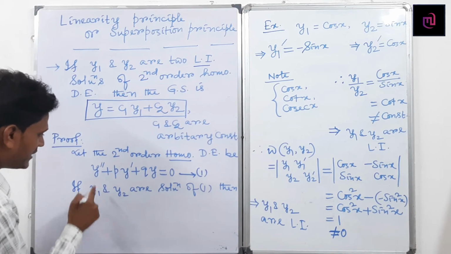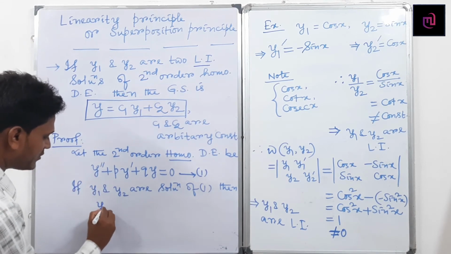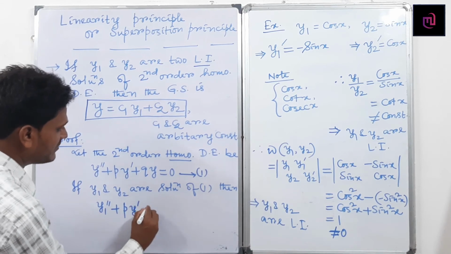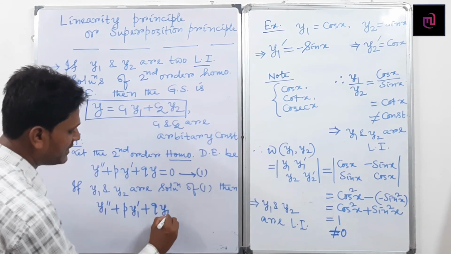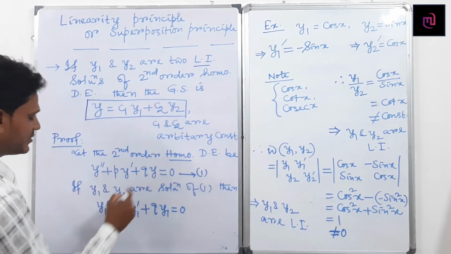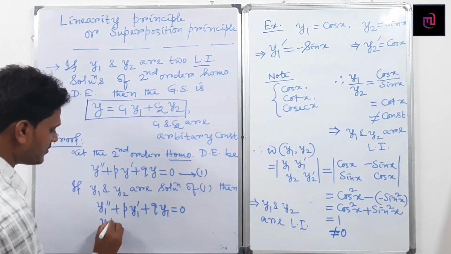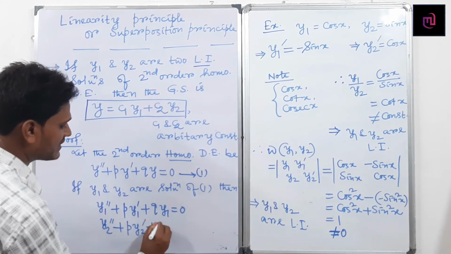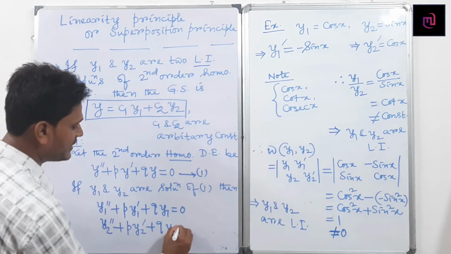So y1 double dash plus p into y1 dash plus q into y1 equals 0, and y2 double dash plus p into y2 dash plus q into y2 equals 0.